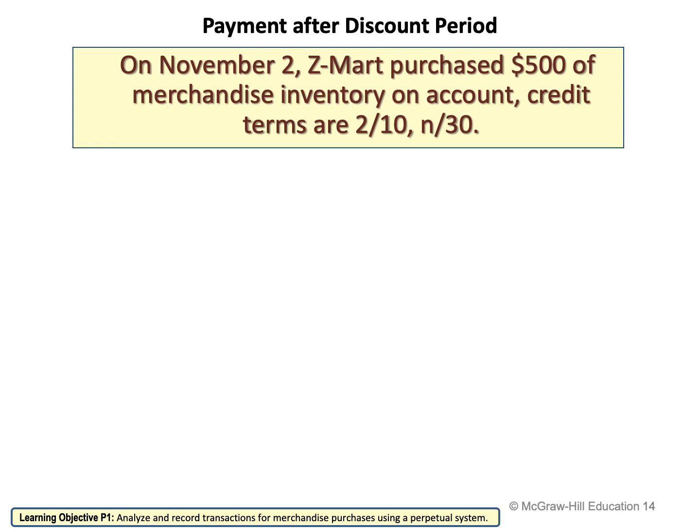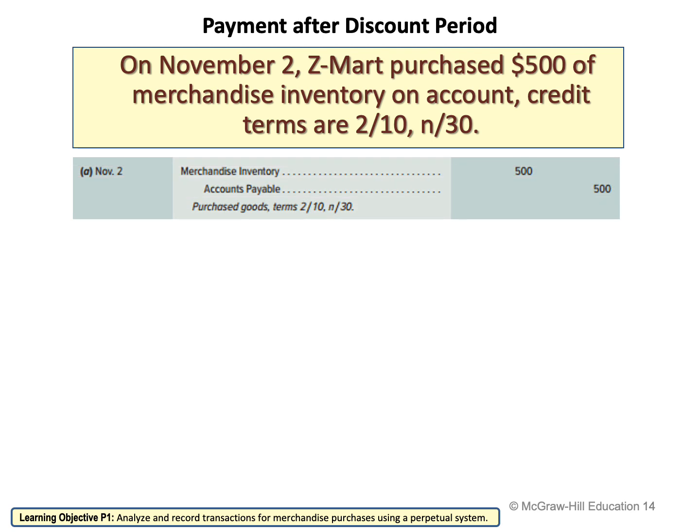What will happen to my merchandise inventory? It will increase because we just purchased. And because we purchased it on account, it means that Z-Mart now has a liability. So when I'm going to record the transaction of the 2nd of November, I'm going to record it as merchandise inventory on the debit side and accounts payable on the credit side.